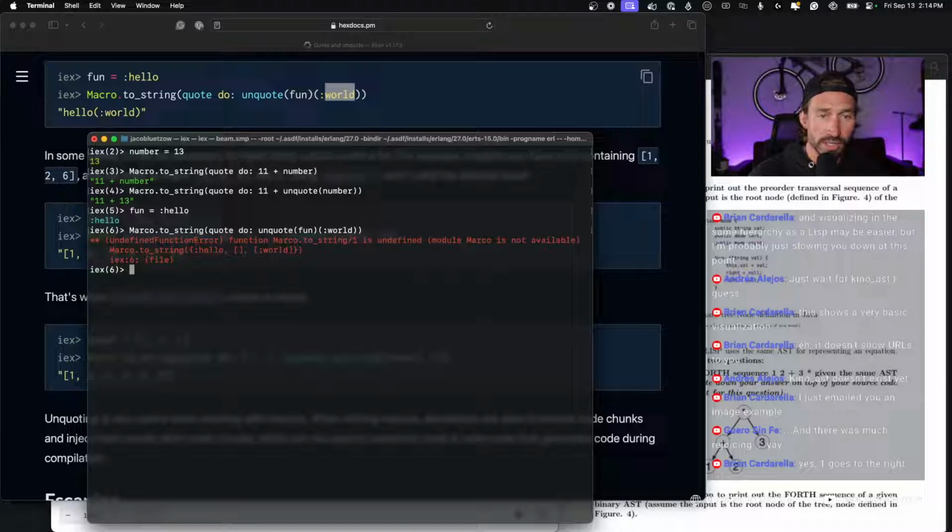Oops, what did I do? Quote do. Did I miss a undefined function macro? Oh, typo.